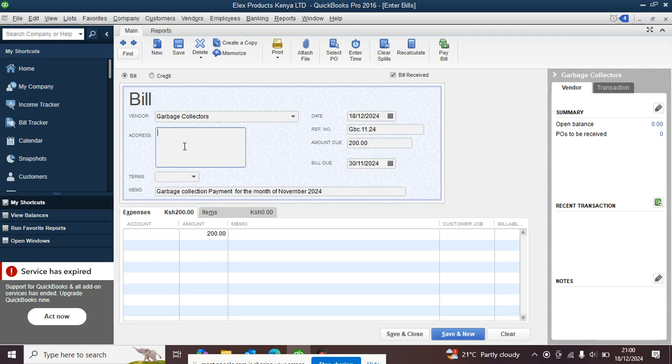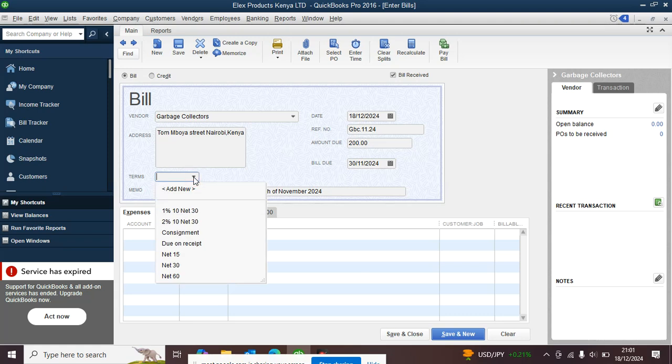The address for the garbage collectors, we can say maybe Tomboya Street, Nairobi, Kenya. So you can say, for example, let's say the address is Tomboya.